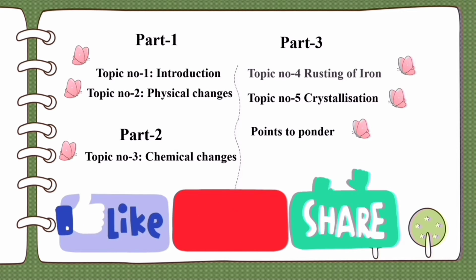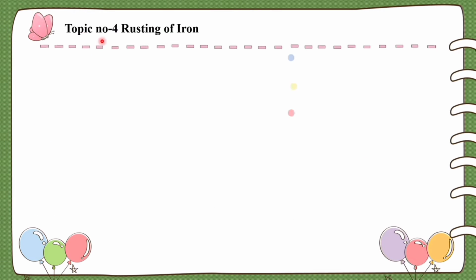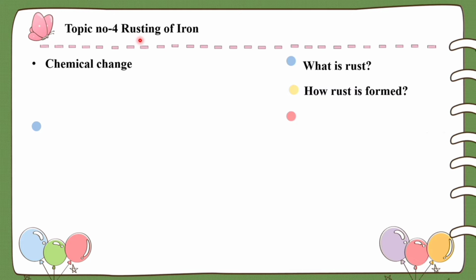Without any further delay, let's start topic number 4, rusting of iron. Is rusting of iron a physical change or a chemical change? It's absolutely a chemical change. What exactly is a chemical change? A change in which one or more new substances are formed is called a chemical change. The best example is rusting of iron. In this topic, we will discuss what rust is and how rust is formed. Later we will discuss how to prevent rusting.